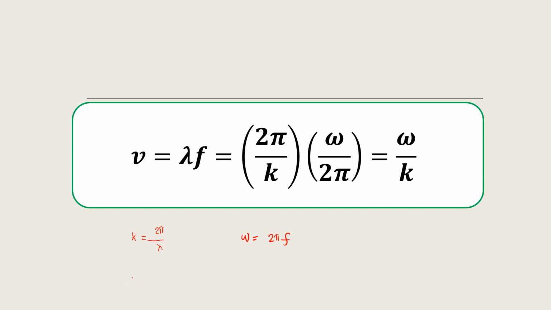So from the first equation, we can get lambda. Lambda is equal to 2 pi over k. And from this equation, we can also get f equals omega over 2 pi. Now, if we substitute this value of lambda and f in terms of k and omega, we have here 2 pi over k multiplied by omega over 2 pi, then we will get this expression. So this expression, we can call it the phase speed.